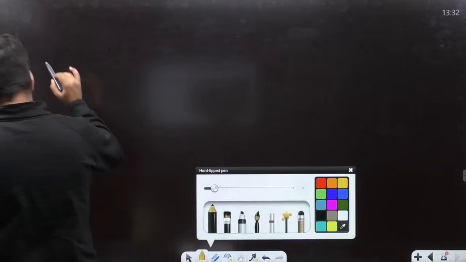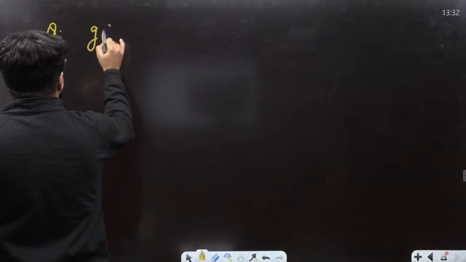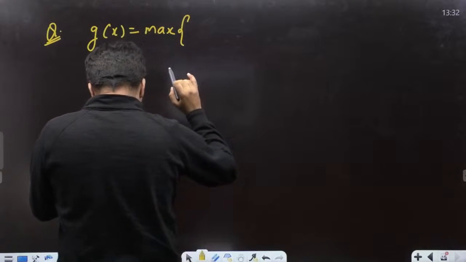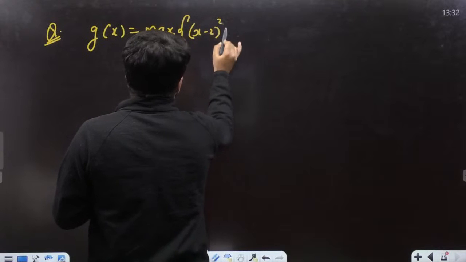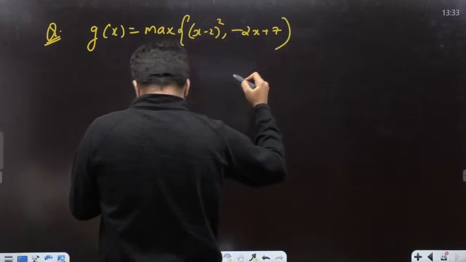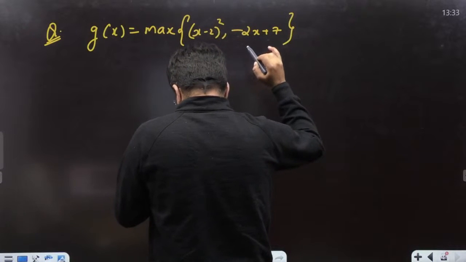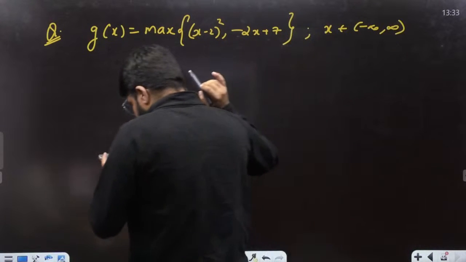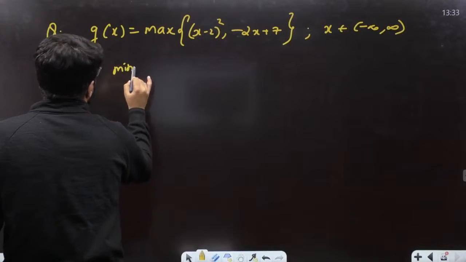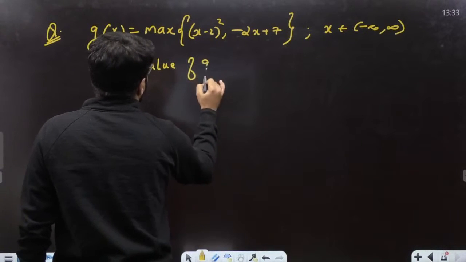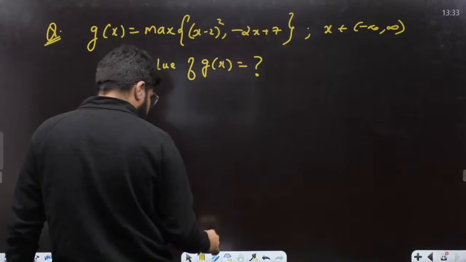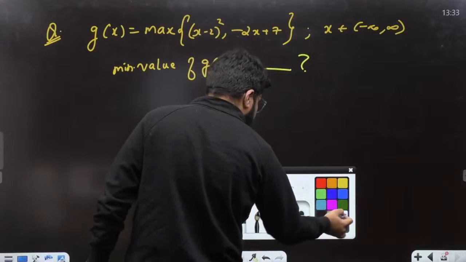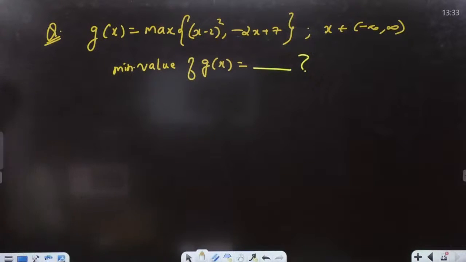What is that question? You are given a real valued function, g of x, which is the maximum of (x minus 2) whole square comma minus 2x plus 7, where x can take all values from minus infinity to infinity. What is the minimum value attained by g(x)? Again it's a NAT question. Let's see it. So what should be the answer for this, dear?